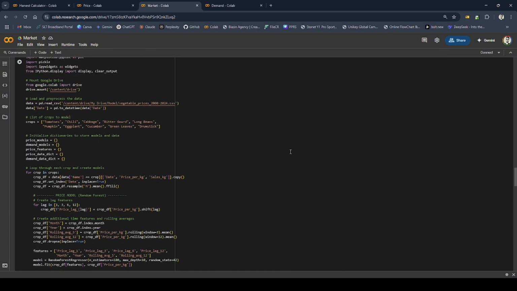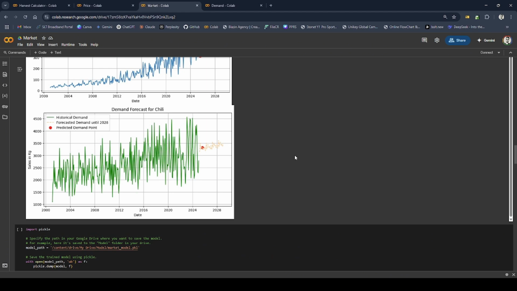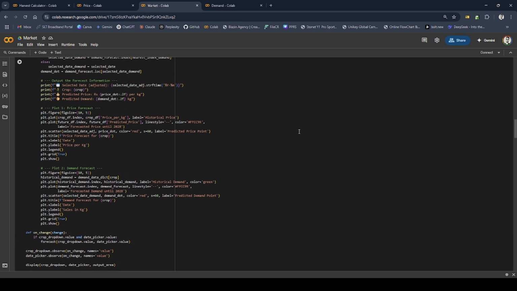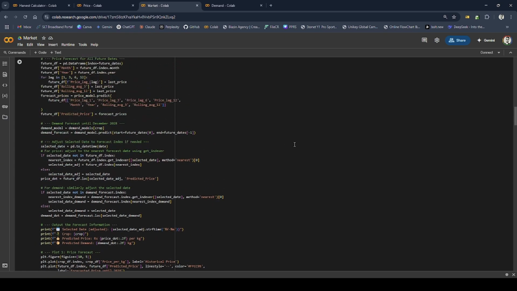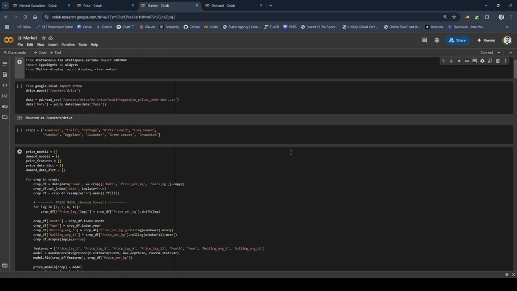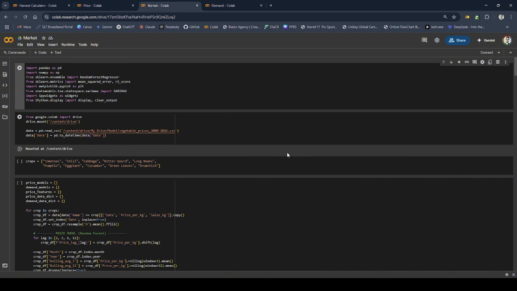A machine learning model, specifically a random forest regressor, is trained to understand the trends and patterns in historical prices. Once trained, the model is used to make future predictions up until 2028. The model outputs both graphs showing actual past prices and predicted future prices, as well as evaluation metrics like RMSE and R squared score to show how well the model performs on the test data.